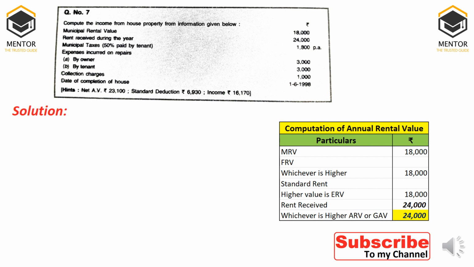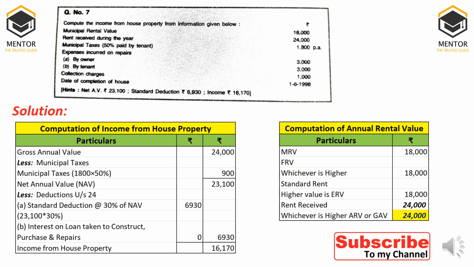Once you calculate GAV, then you can calculate income from house property. Gross annual value we have given 24,000 minus municipal taxes. As I already told you, 50% we have to take since it is paid by the owner, that is 900. So once you deduct this, 23,100 is the net annual value. From this, deduction under section 24A, standard deduction at the rate of 30% of NAV, that is 23,100 into 30%, that is 6,930.